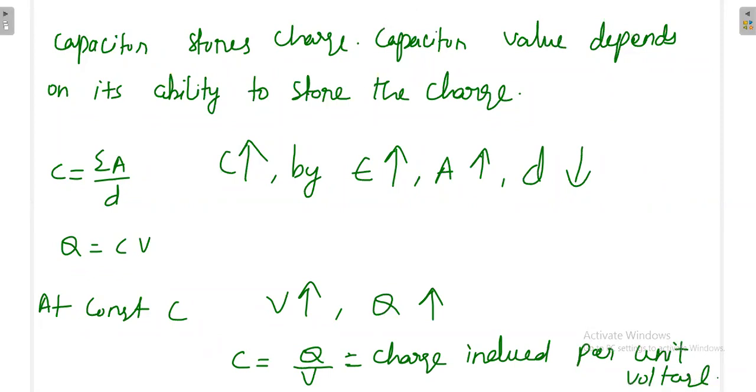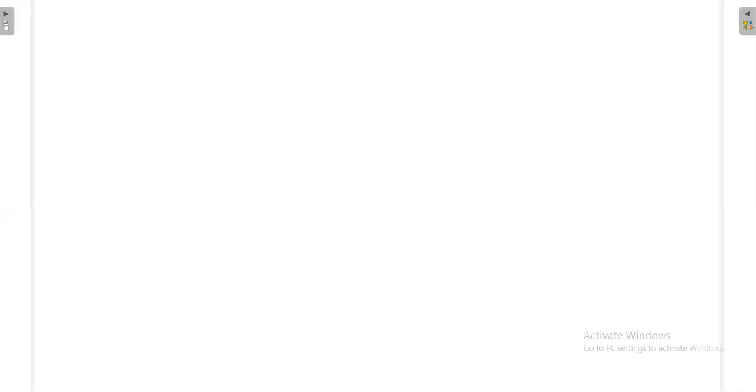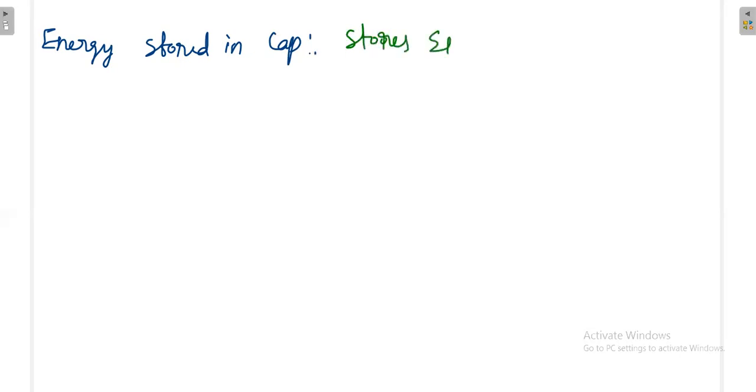Then what is the energy stored in the capacitor? You know a capacitor stores the energy in electric field format. It stores the energy in E field format. Similarly, the inductor stores the energy in terms of magnetic field. The capacitor stores the energy in terms of electric field. So how much energy is stored? See, some charge is there on the capacitor. With the charge, what can you do? That is the energy of the capacitor.